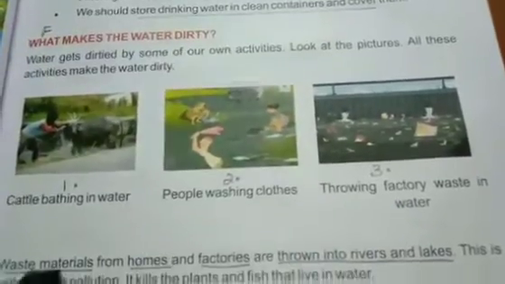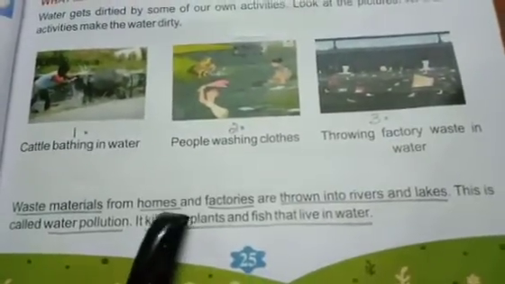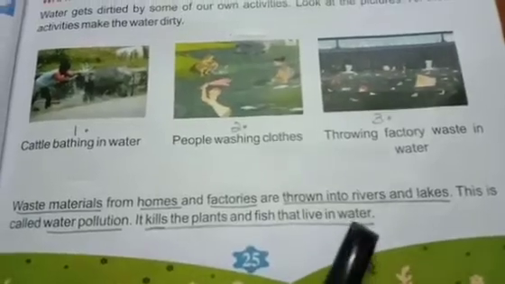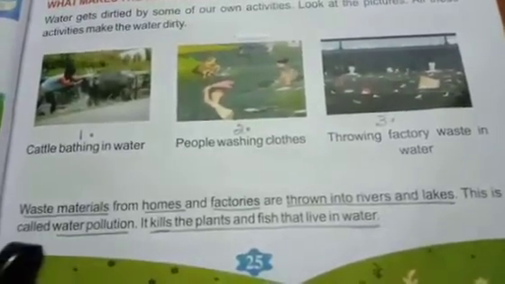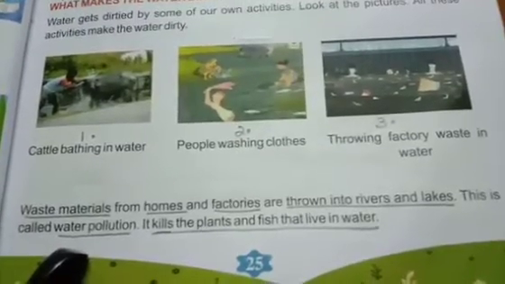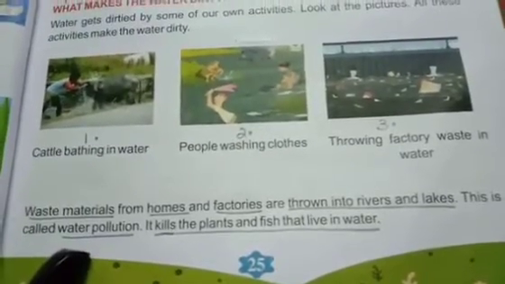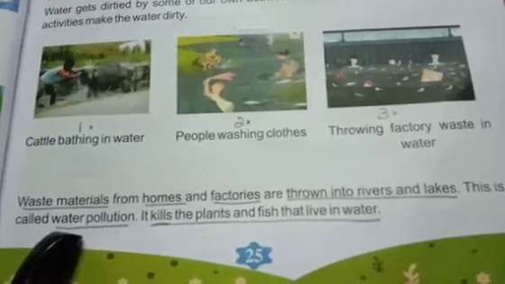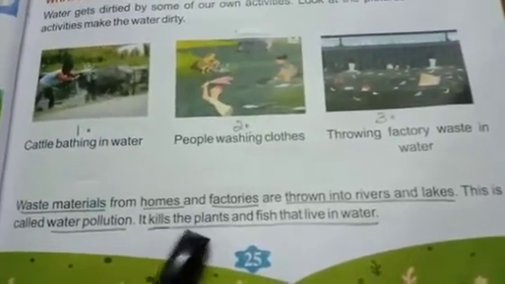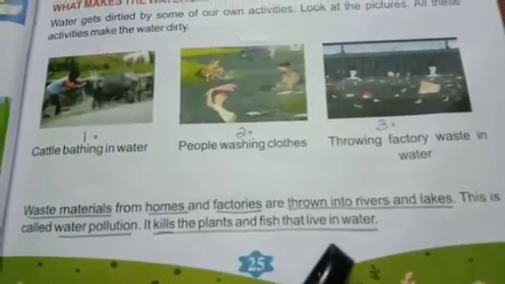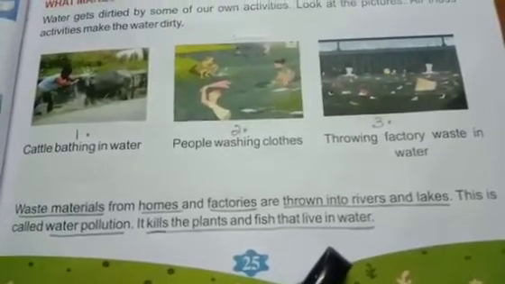Thus, waste materials from homes and factories are thrown into rivers and lakes. This is called water pollution. This whole thing makes the water dirty and it is called water pollution. It kills the plants and fish that live in water. Children, turn the page.